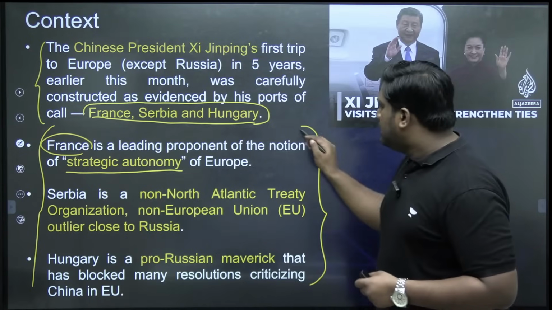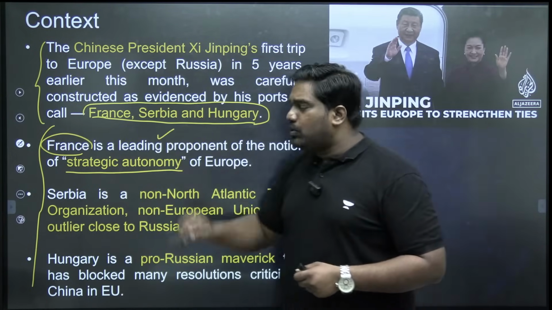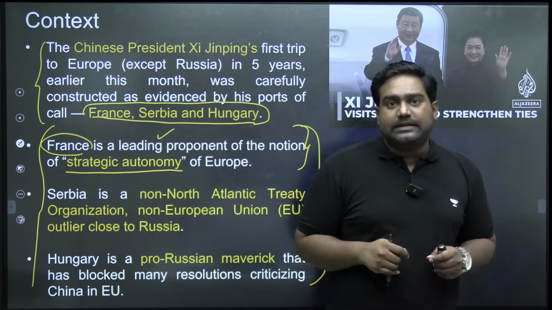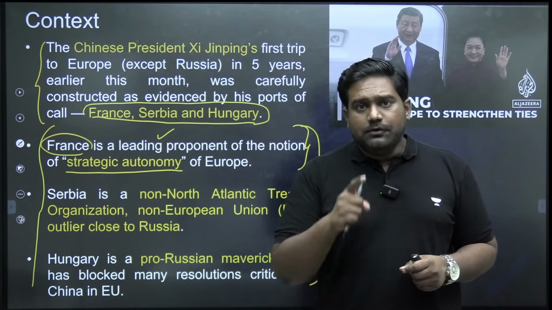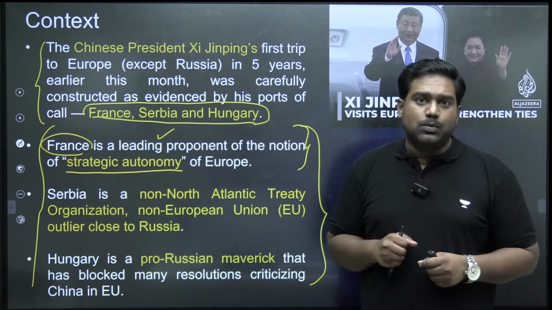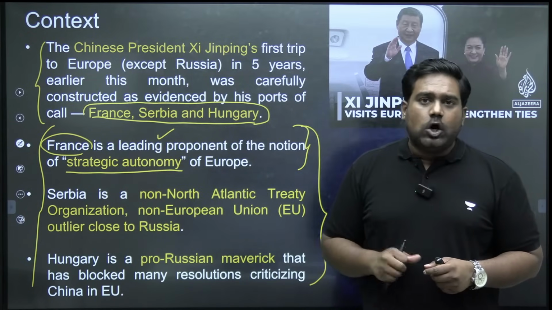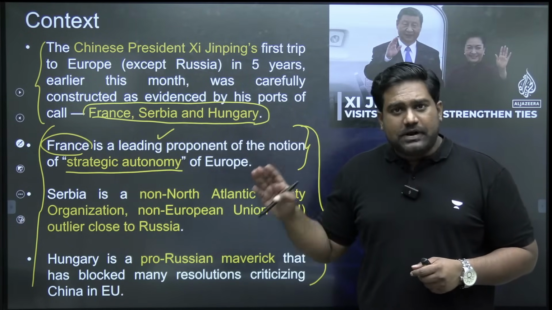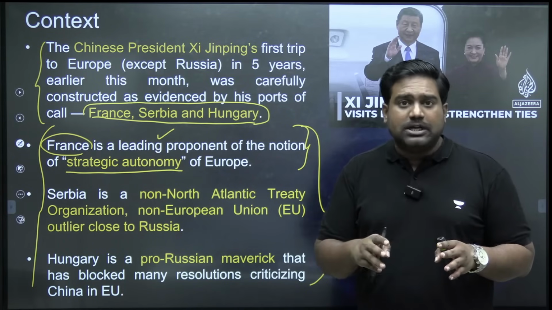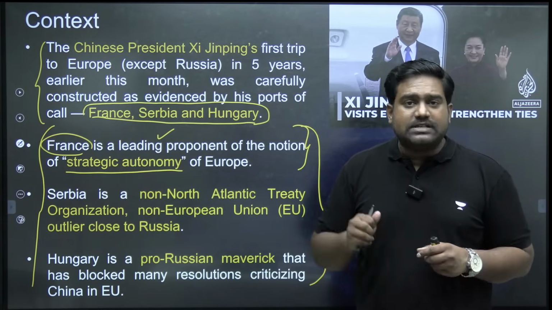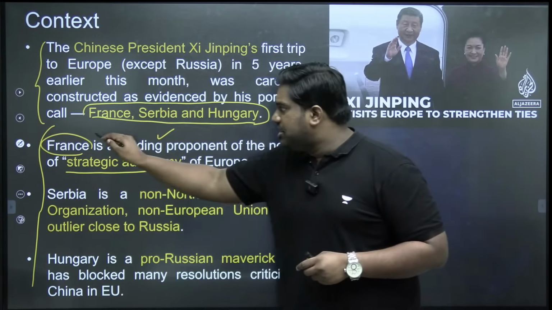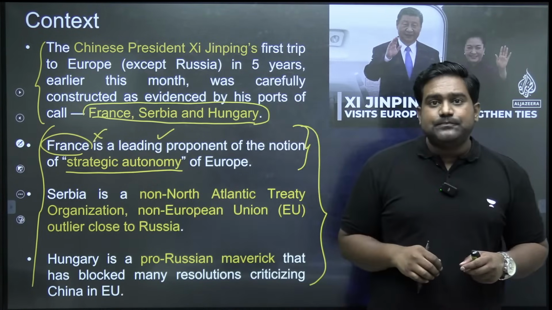For example, when the entire Western world was criticizing India's nuclear tests in 1998, France was one of the few countries in the world which did not condemn India's nuclear tests. Along with Russia and Israel, France was one of the few countries that, despite being a Western democracy aligned with the Western powers, did not criticize India's nuclear tests.